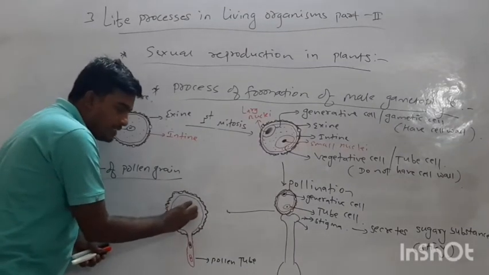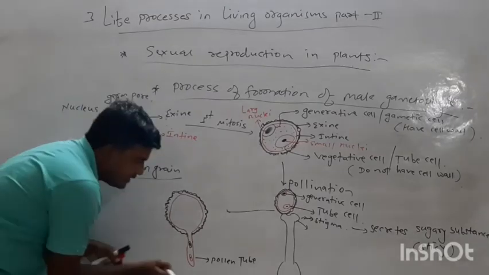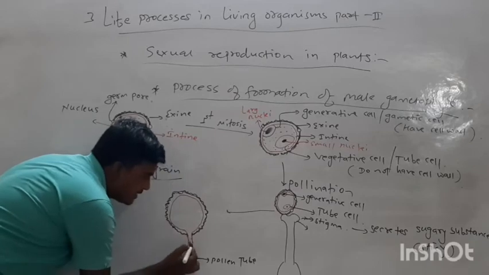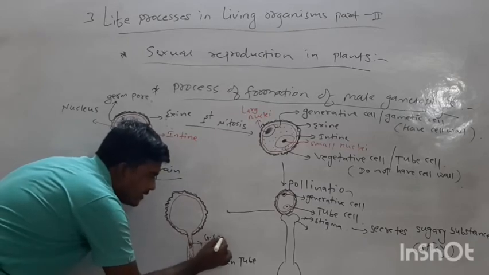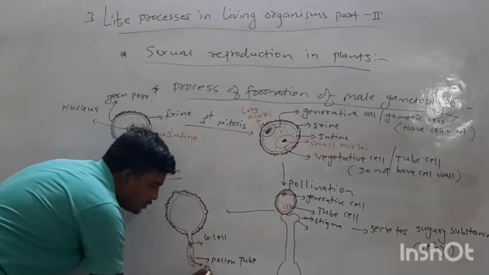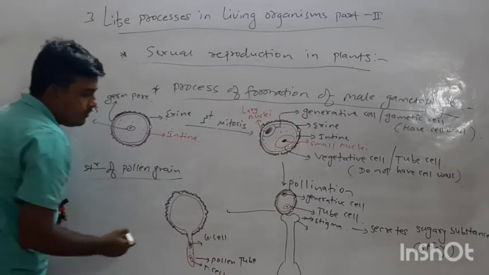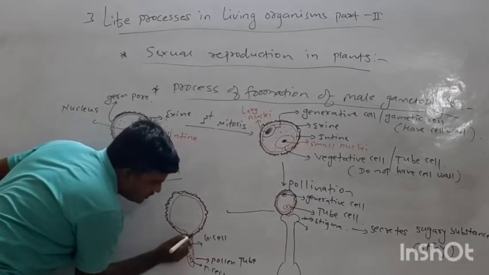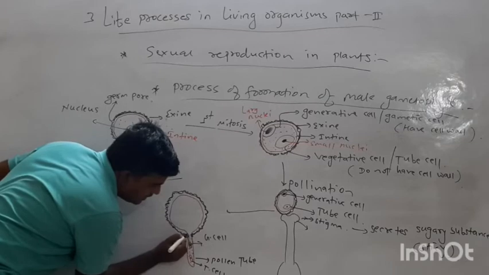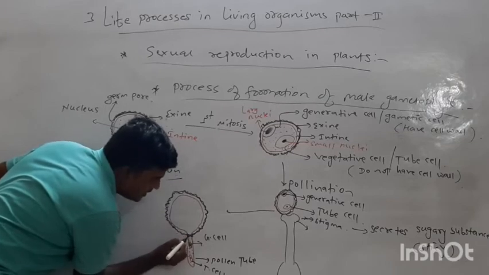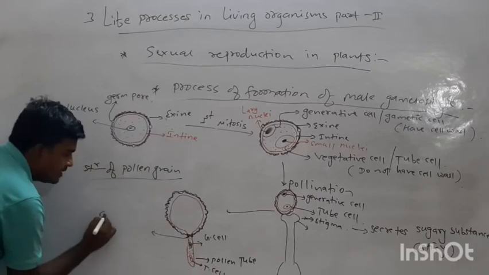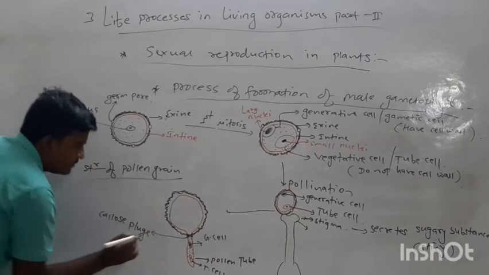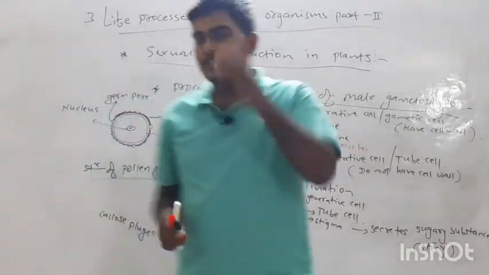The cytoplasmic content of this cell also moves with these two cells within the pollen tube. This is the cytoplasmic content. This is the generative cell, and this one is the tube cell. And here there is formation of a plug. I will show you, this is one of the plugs. This plug is called the callose plug. Okay, the callose plug is formed here.